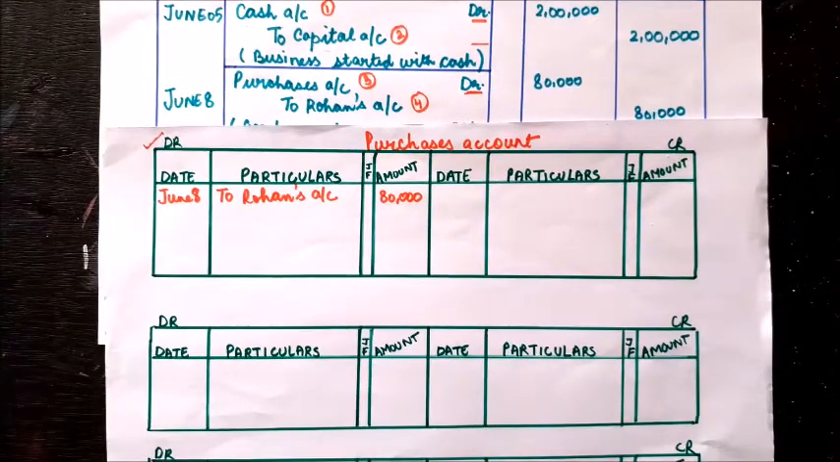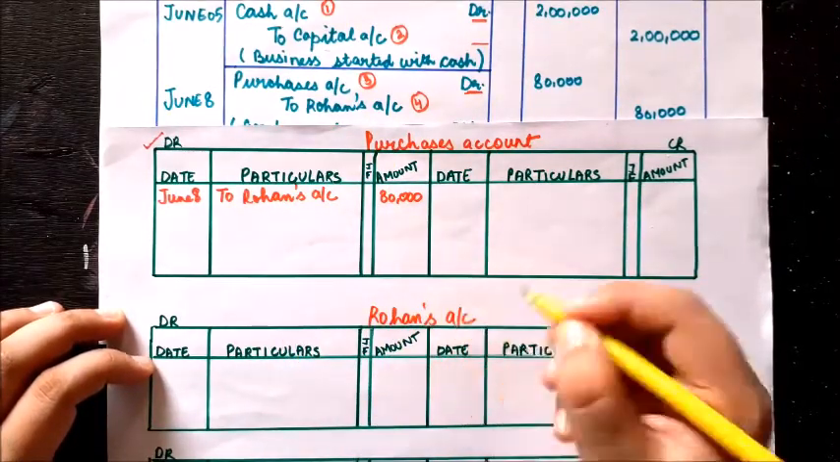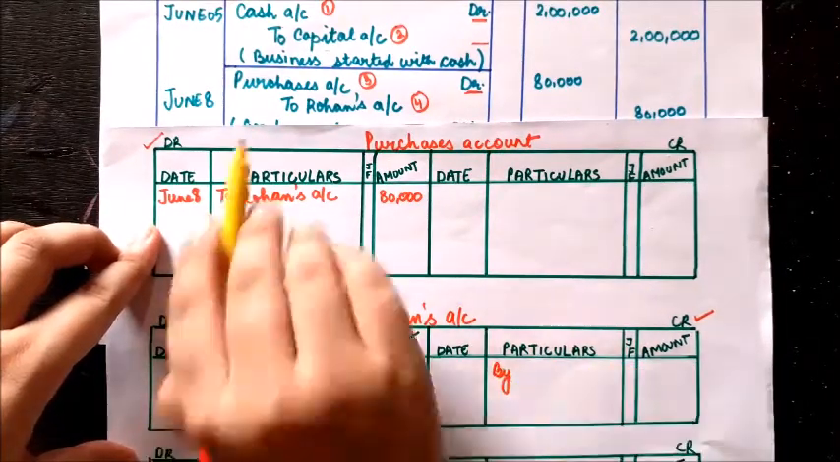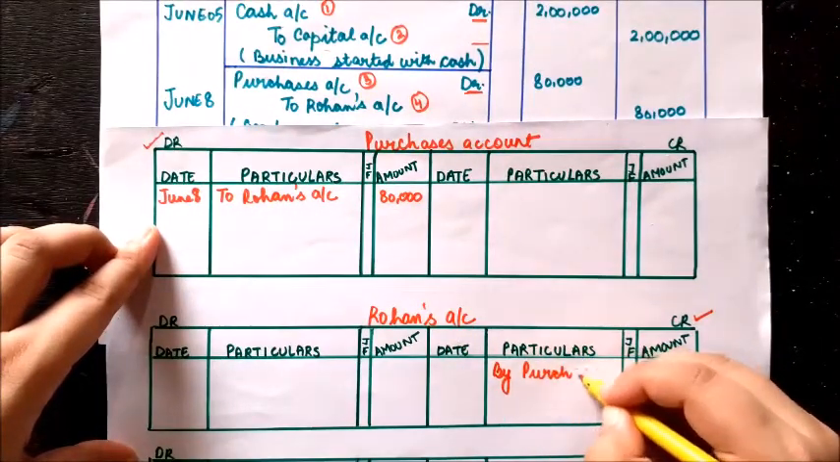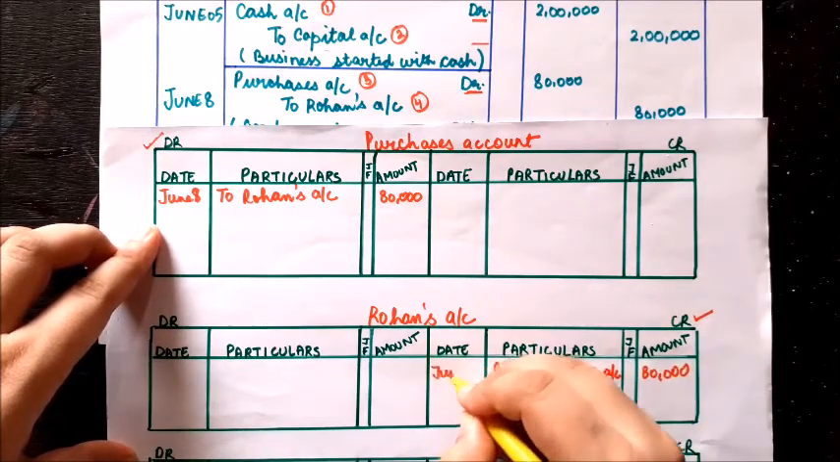The next account is Rohan's account. As you can see, Rohan's account is credited, so it will come on the credit side and we will use the prefix by and the opposite name, that is purchases. So by purchases account, and in the amount column I'll write 80,000.